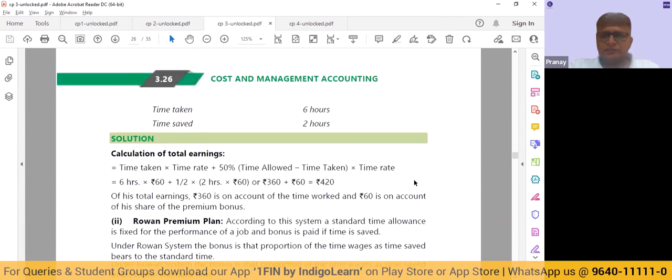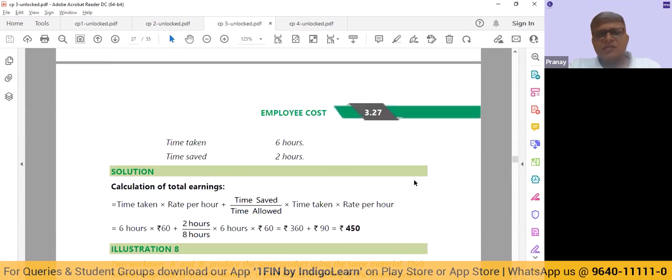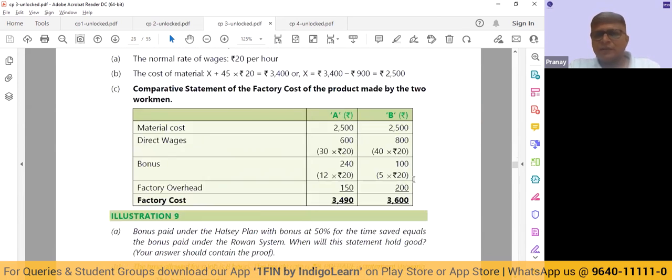Halsey plan. So any other specific doubts in relation to this topic?